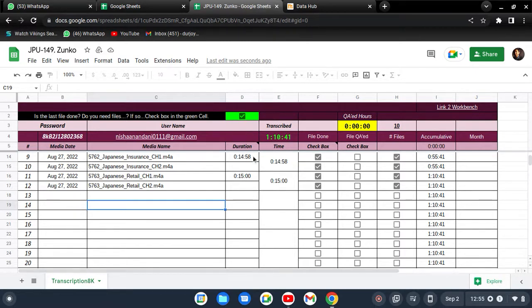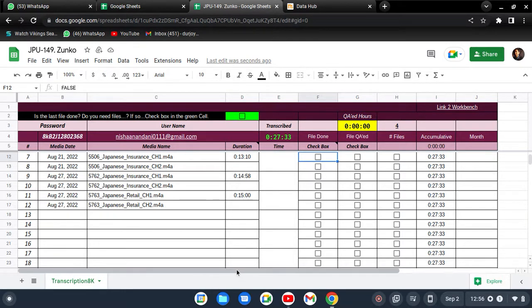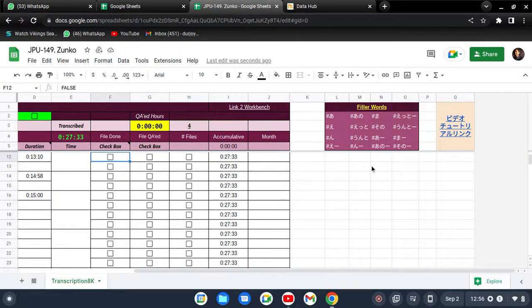but remember, please don't click on this place when you have files left for transcription. Okay, like this one is not done, this one is not done. If you click on here, that will be a wrong thing for you, that is prohibited. So please don't do that. Whenever your last file is done like this one, at that time you can click on this place, but not before that. Okay, like right now I have files for transcription, so I will not click on this place. Whenever my last file is done and I need more files for transcription, then I click on this place, but not before that.